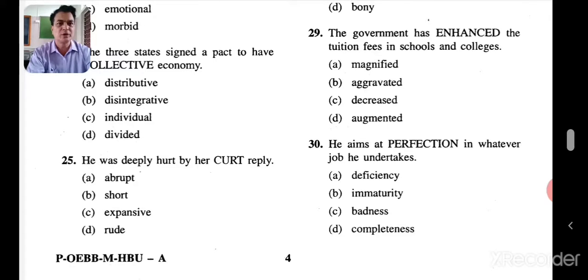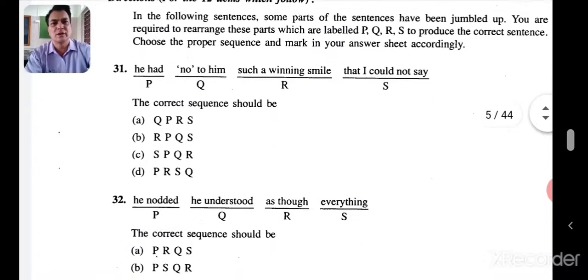He aims at perfection in whatever job he undertakes. So perfection, everything is perfect there, and then something is wrong there. So the most appropriate will be the opposite of perfection. You will be confused between 2, that is immaturity or deficiency. And out of these 2, deficiency will be the most appropriate. Okay, let's go ahead with the next one now, 31st.